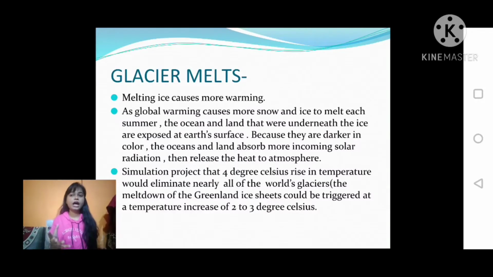A glacier is the Earth's largest surface freshwater reservoir. Due to rising temperature, glaciers are melting day by day. So, simulations project that a 4 degrees Celsius rise in temperature would eliminate nearly all of the world's glaciers. From this line you can imagine how dangerous it is. Temperature is rising day by day, and this is most dangerous for our earth surface, and due to this sea level is rising day by day.